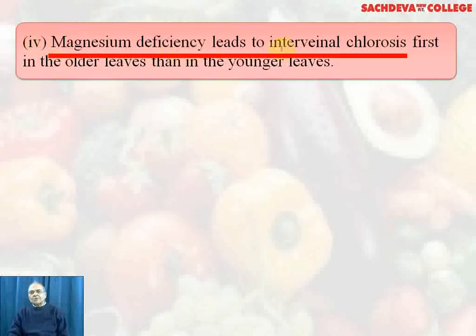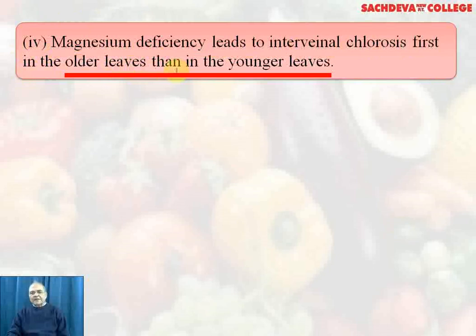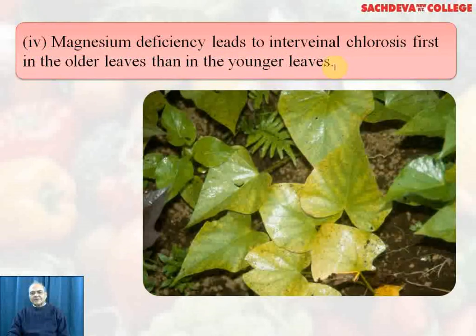Magnesium deficiency leads to interveinal chlorosis. First affected are the older leaves and then it appears in the younger leaves. You can see the older leaves are affected first and the younger ones afterwards.